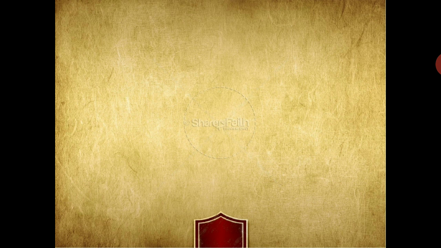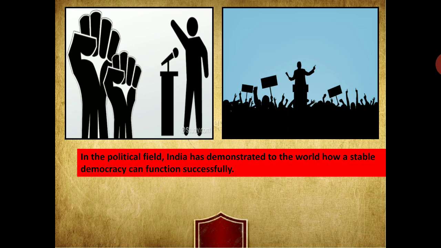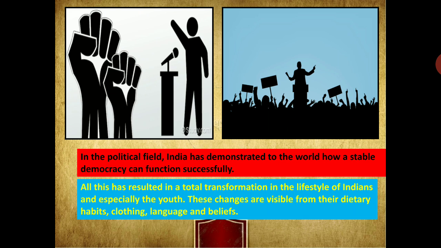And in the political field, India has demonstrated to the world how a stable democracy can function successfully and let the country move in a very smooth way. All this has resulted in a total transformation in the lifestyle of Indians, especially the youth. These changes are visible in their dietary habits, clothing, languages, and beliefs. So with this, we are able to see how changes were brought about in our country after independence, and this brought a change in their outlook.